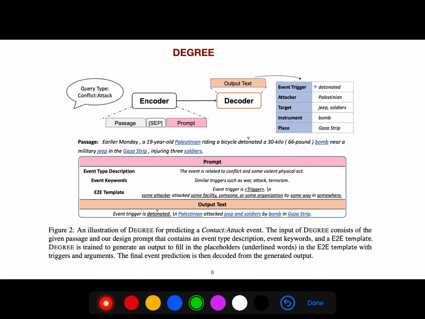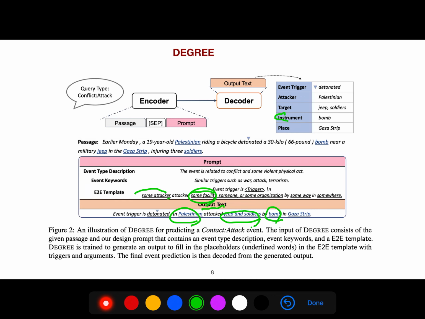So we have an encoder and decoder like any other generative model, but your prompt is very interesting. For example, you have some templates that say some attacker attacks some facility, and then you output and you replace, for example, some attacker with this, and some instrument is bomb here.